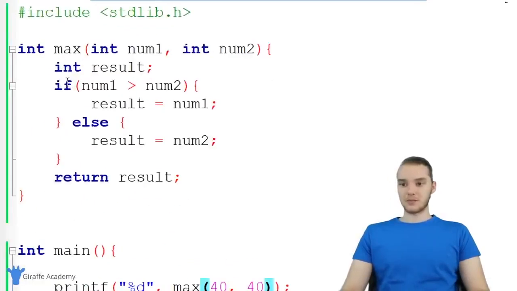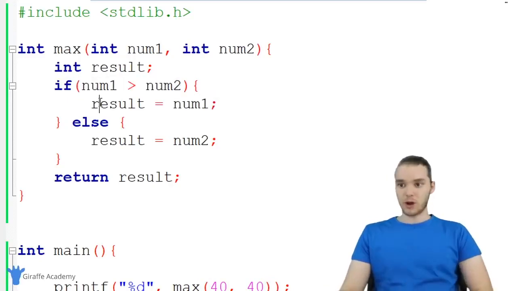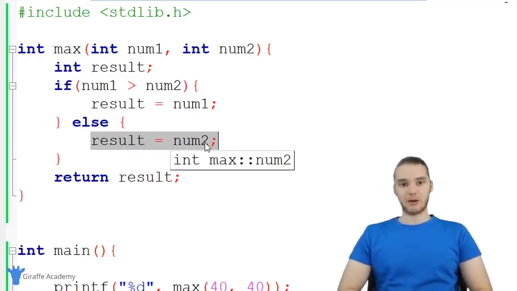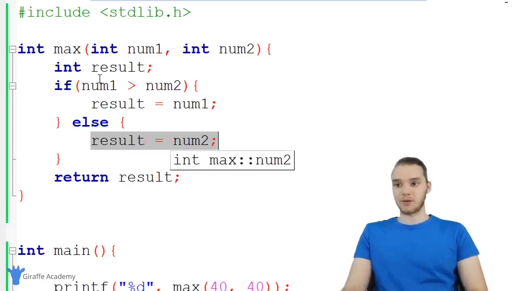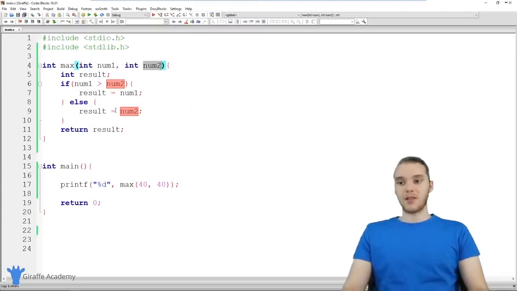So this is the basics of using if statements, right? We say if, we specify a condition. If that condition's true, we're going to execute this code. If that condition's false, we're going to execute this code down here. And that is an extremely powerful structure in our programs. And we can really use this to respond to different input, right? So depending on what the user puts in for num1 and num2, we can do different things. But this is just sort of the beginning, so why don't we try to make this function a little bit more complex.